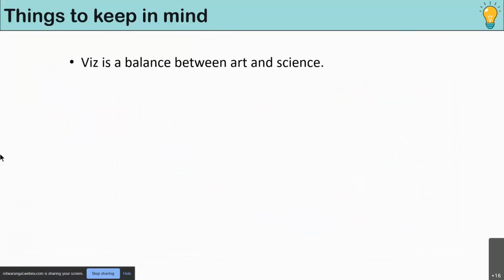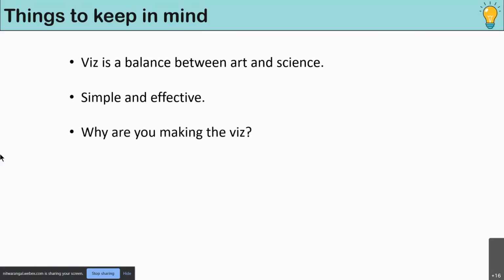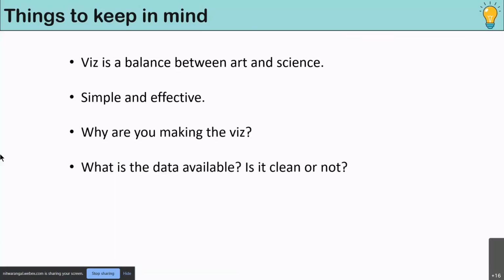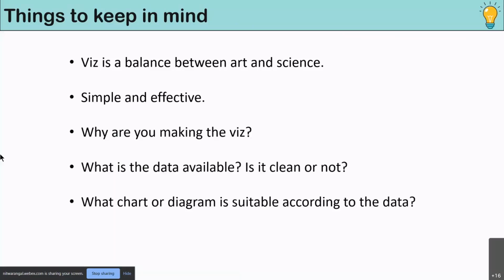The things to keep in mind while making a visualization: it is a balance between art and science. It's about knowing your data and how you want to represent it. It needs to be simple and effective. A very complicated data visualization will not look good, and it won't convey the information you want to convey. The very first question before making a visualization you need to ask is why I'm making this visualization.